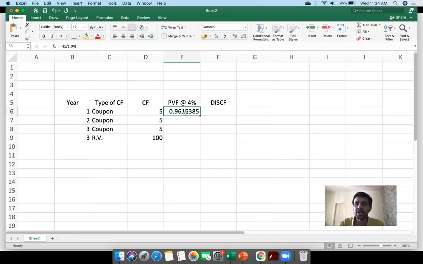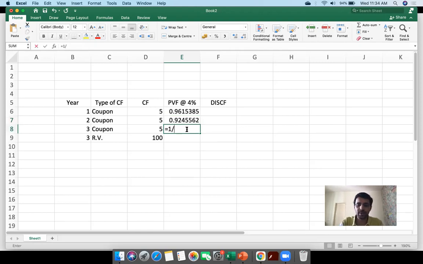The meaning of this is $1 received at the end of year 1 is equal to 0.96 as of today, right? $1 received at the end of year 1 is equal to $0.96 as at today. Now the present value factor for the year 2 is obviously going to be equal to 1 divided by 1.04 whole part 2, right? Which is 0.924. The meaning of this is $1 received at the end of year 2 is equal to $0.924 as at today, as at t equal to 0.